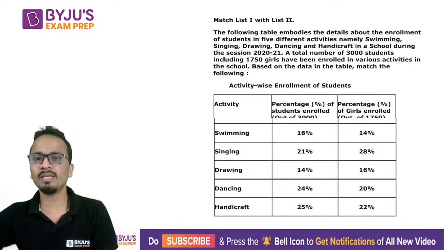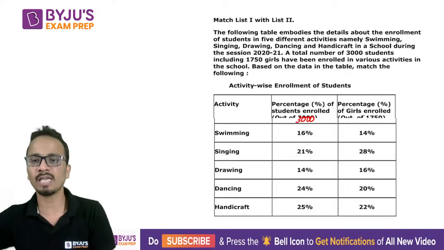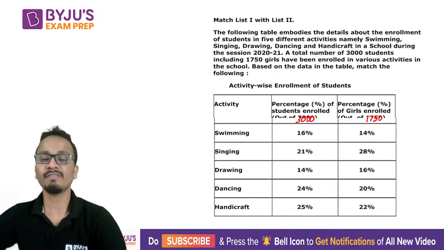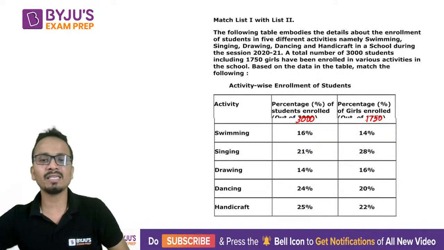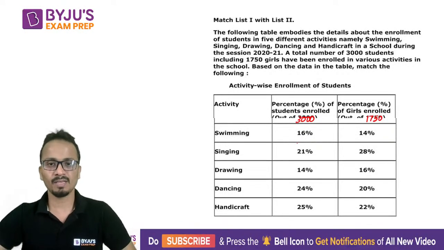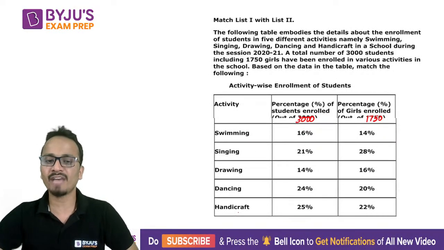So the following table embodies the details about the enrollment of students in 5 different activities. So different activities are given. Now a total of 3000 students, so the total number of students is 3000, and the number of girls is given as 1750. So 1750 girls are given, and these total students and the girls are divided as per the enrollments they have taken in these 5 activities.